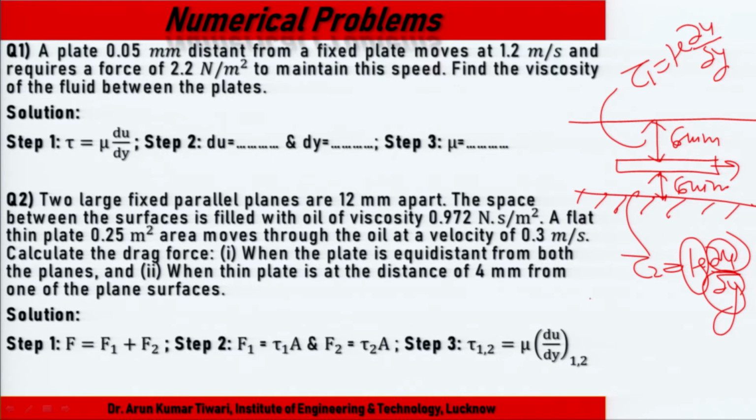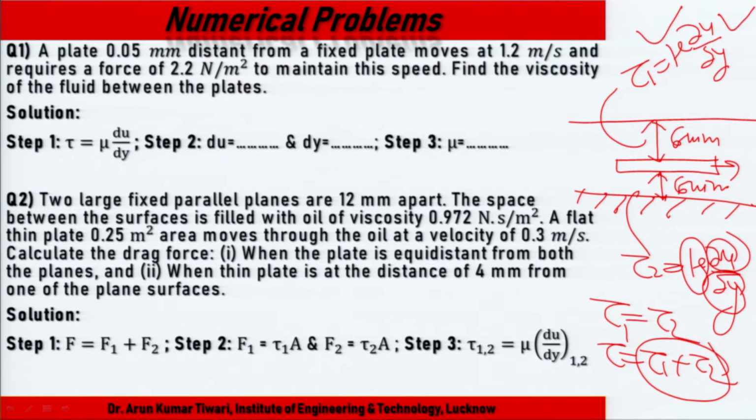So in this case tau 1 equals tau 2, and we can say tau equals tau 1 plus tau 2. Both are equal, and mu and the velocity are known. Because it is equidistant, both forces are equal, so we can easily calculate the shear stress. This one is the first case.